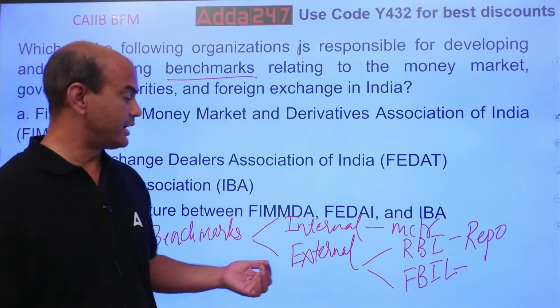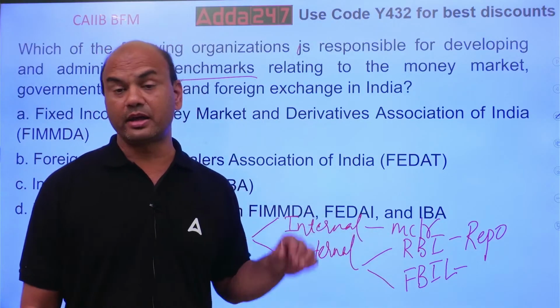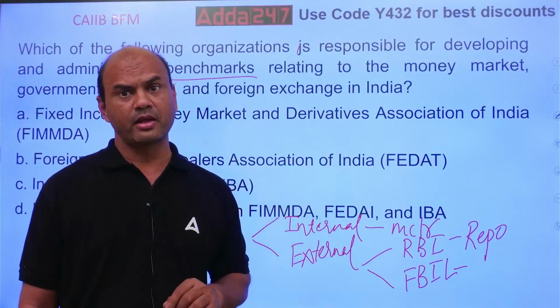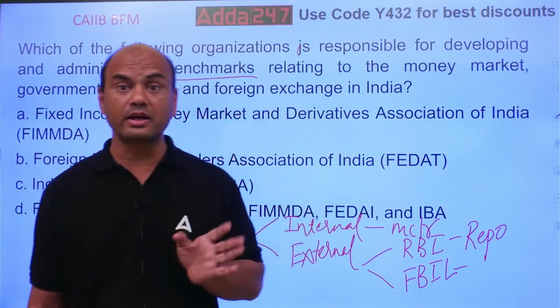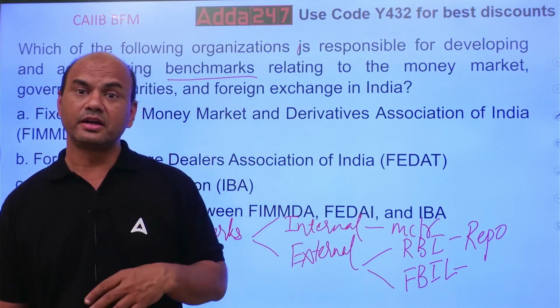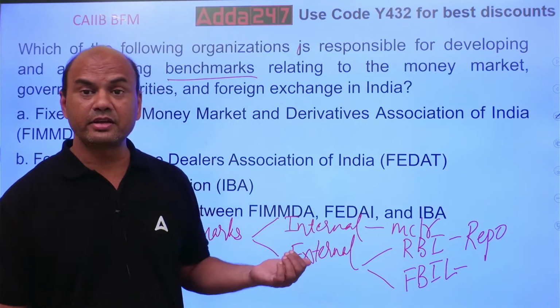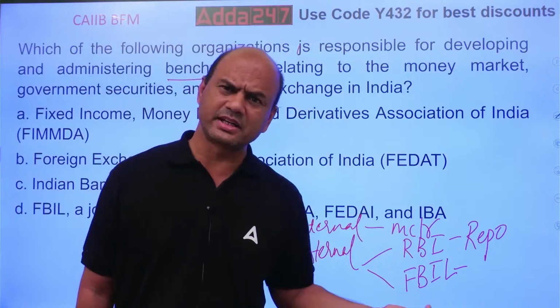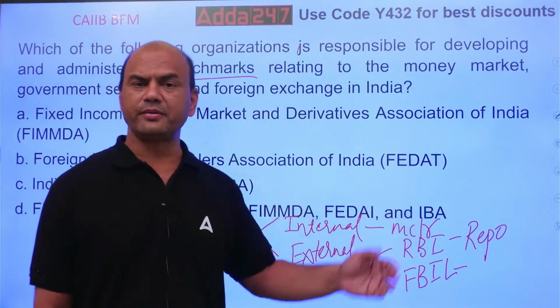The external benchmark is related to RBI and FBIL. RBI gives repo. Repos are of various terms nowadays; they are not overnight only, they have gone up to 3 months. And FBIL will give the benchmark. It is promoted by these three bodies, FIMDA, FEDAI and IBA.